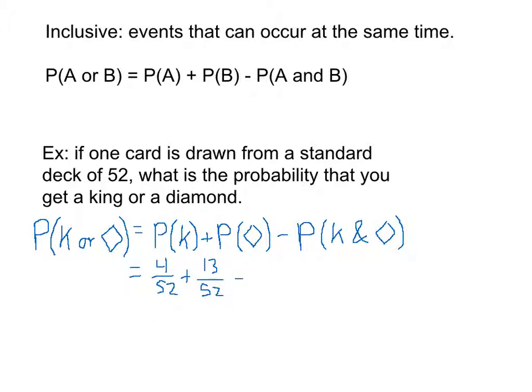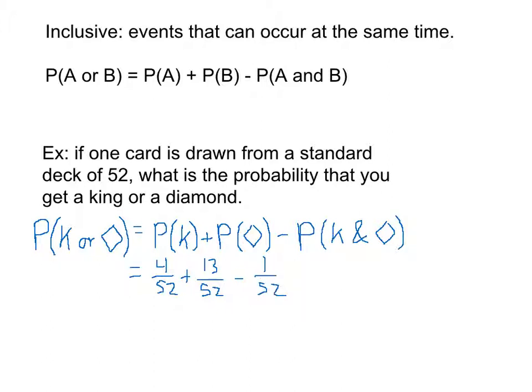Then I subtract away the probability that I get both a king and a diamond. Now for this example, it's really easy to figure out the probability that I get both a king and a diamond. There's only one way that that's possible, the king of diamonds. So the probability of that is 1 in 52.